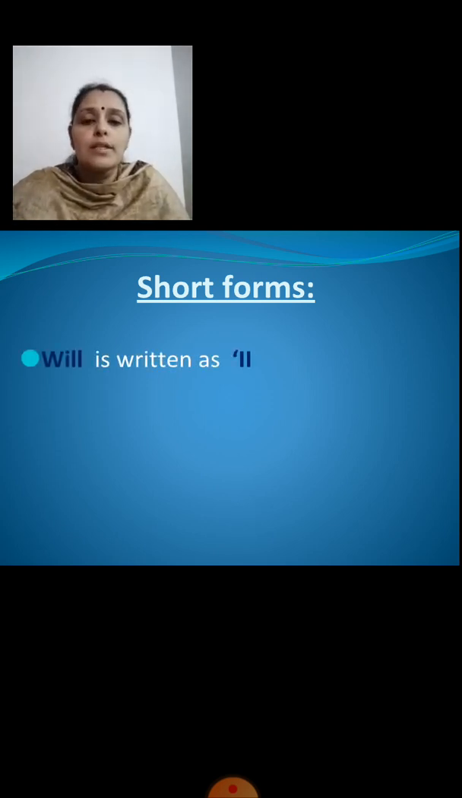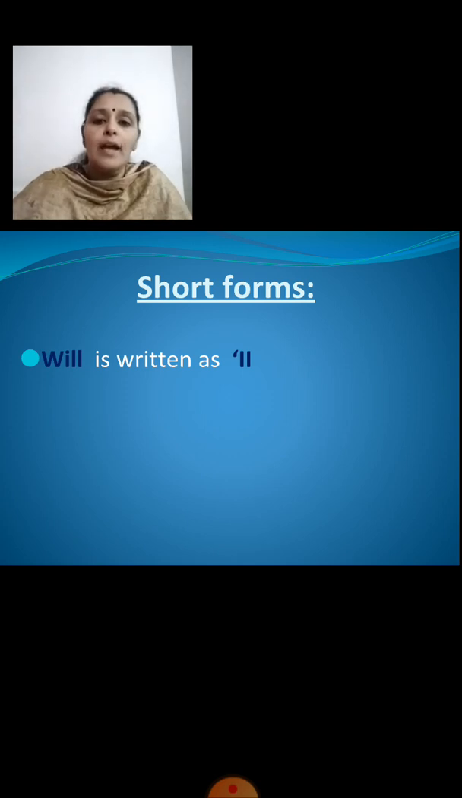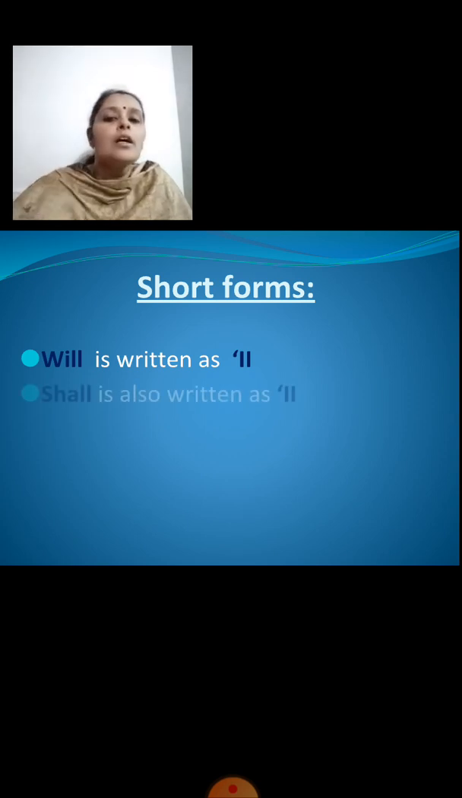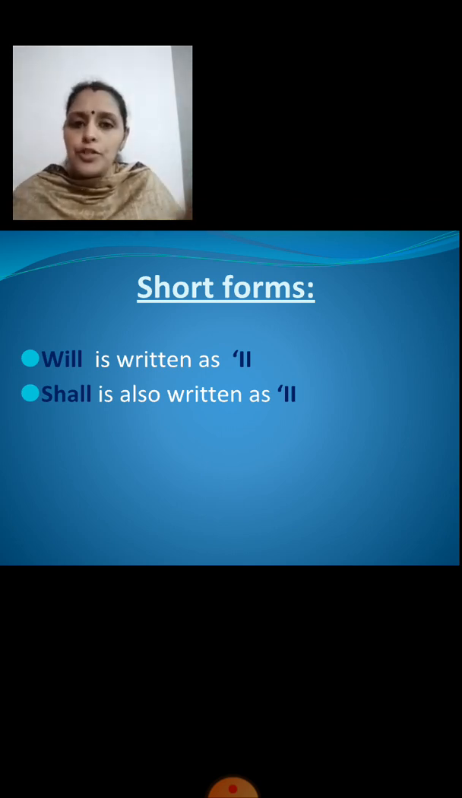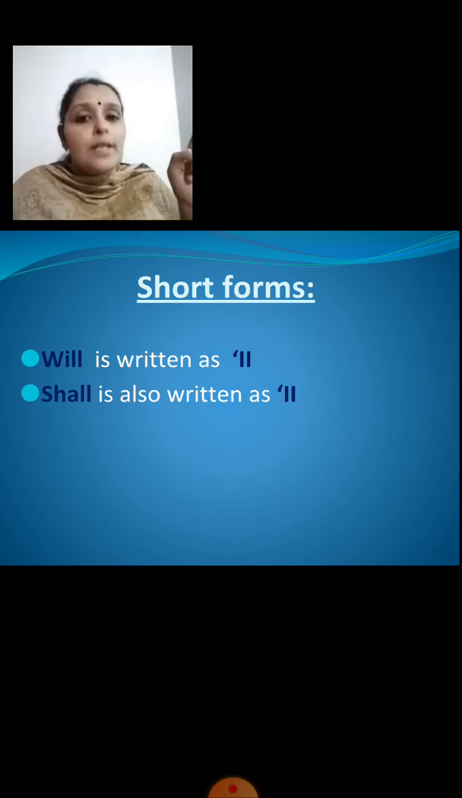Will is written as apostrophe and LL, small l. Understood? Shall is also written as apostrophe and LL. So the short forms for will and shall are apostrophe, that is a comma up, that is called as apostrophe, and LL.